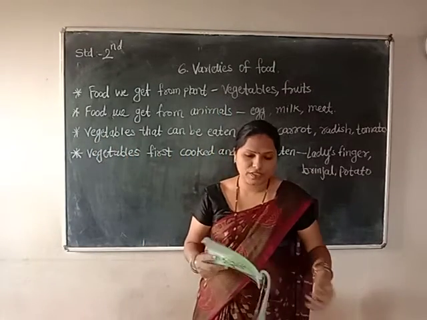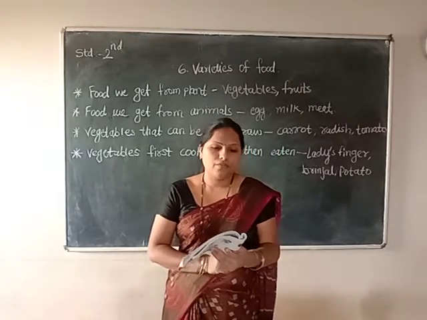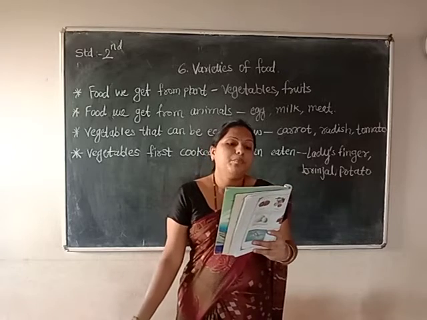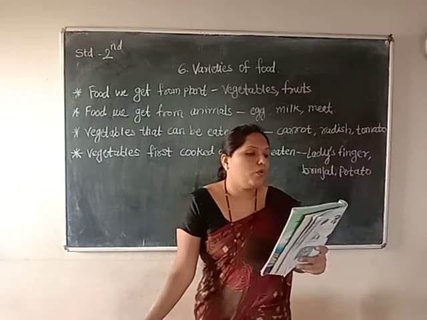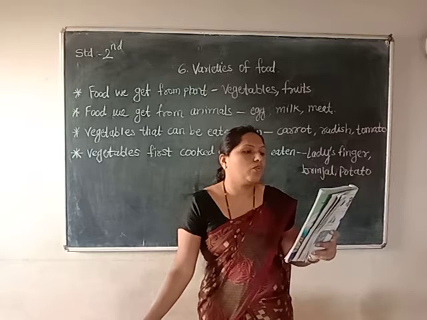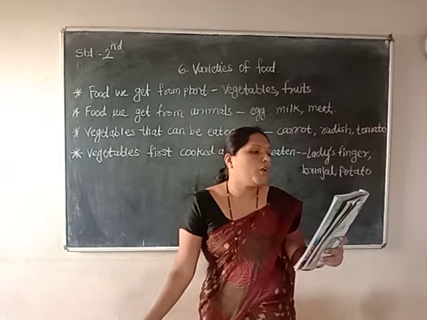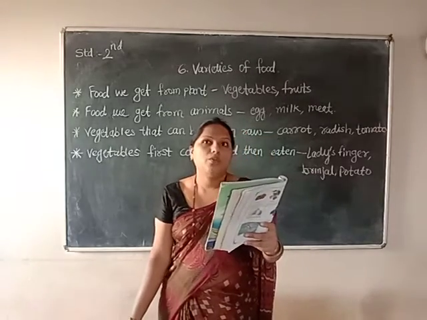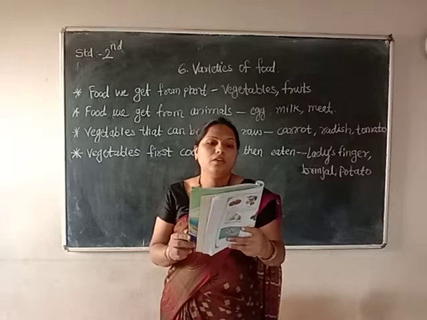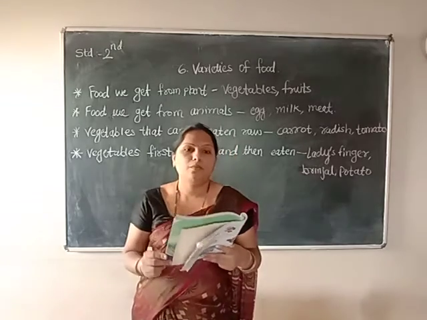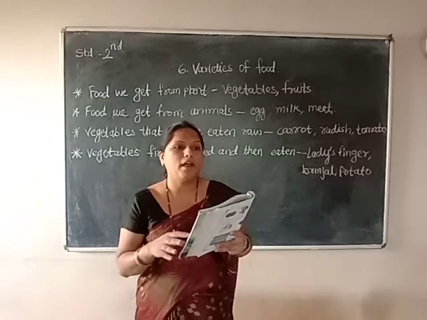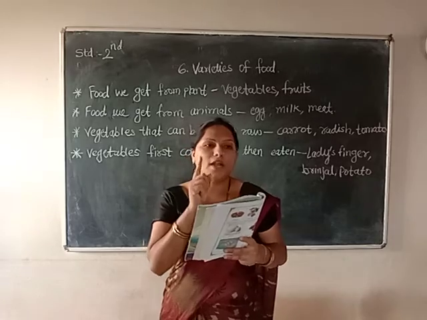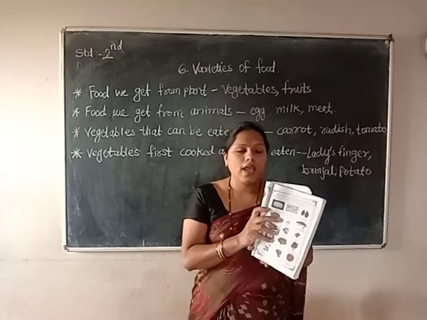So on page 56, some different products are again given here. Some pictures of food items are given below. Put a dot in green color for the food we get from plants. Put a dot in red color for the food we get from animals. So now you have to know the differences between plant product and animal product, meaning which product is made from a plant and which one is from an animal. Take a pencil and make a right mark for a plant product and a cross mark for an animal product.